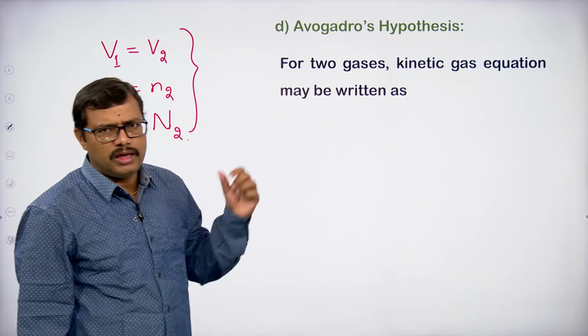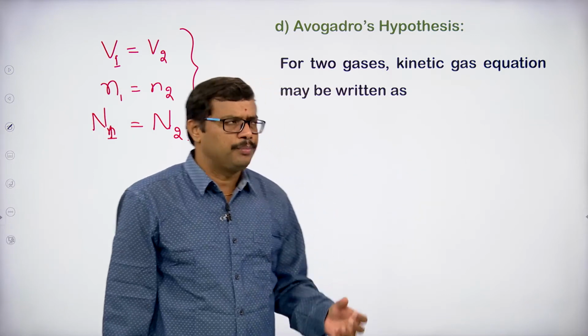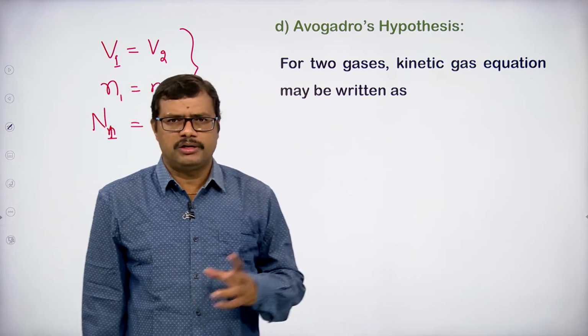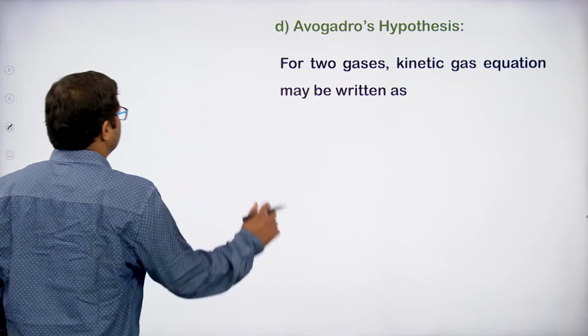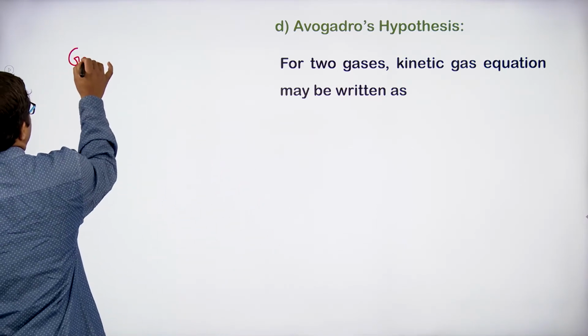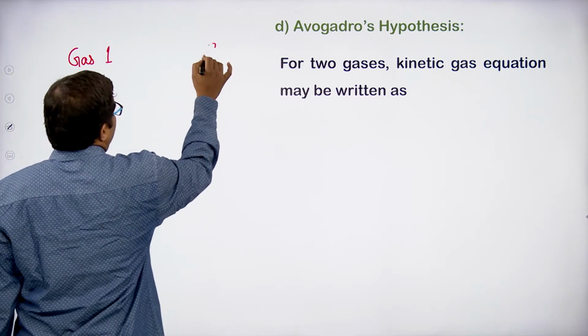How do we derive Avogadro's law from the kinetic gas equation? Consider two gases, gas 1 and gas 2.